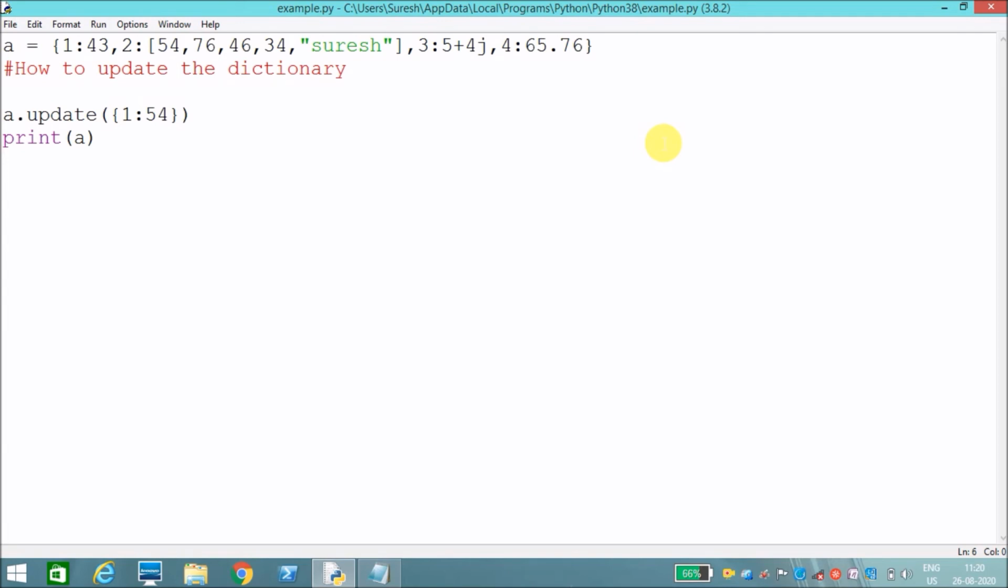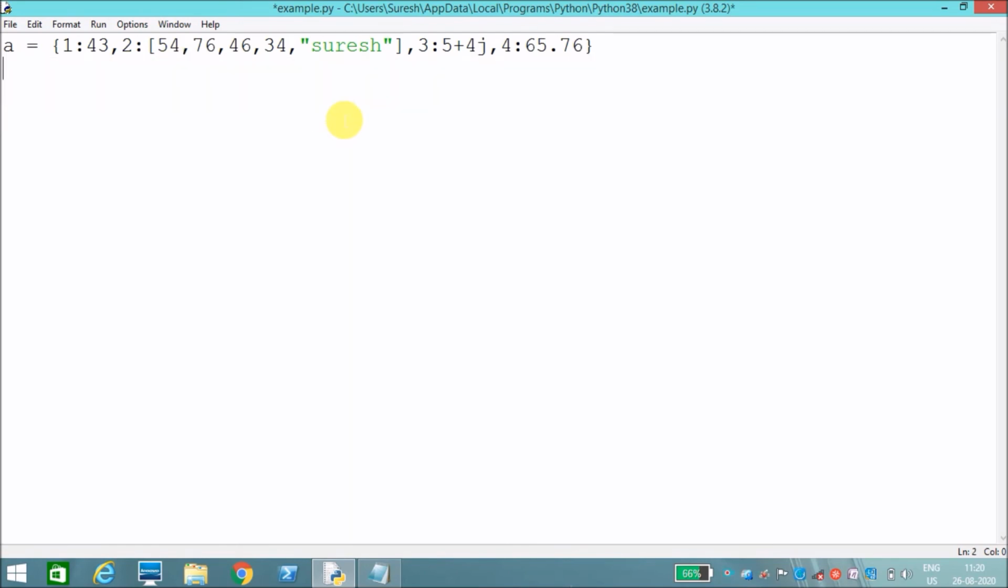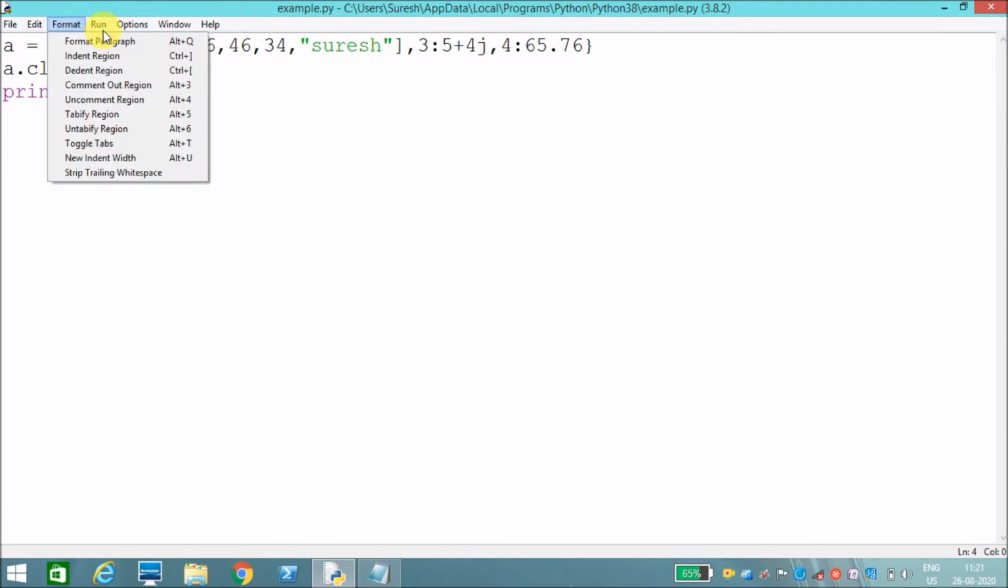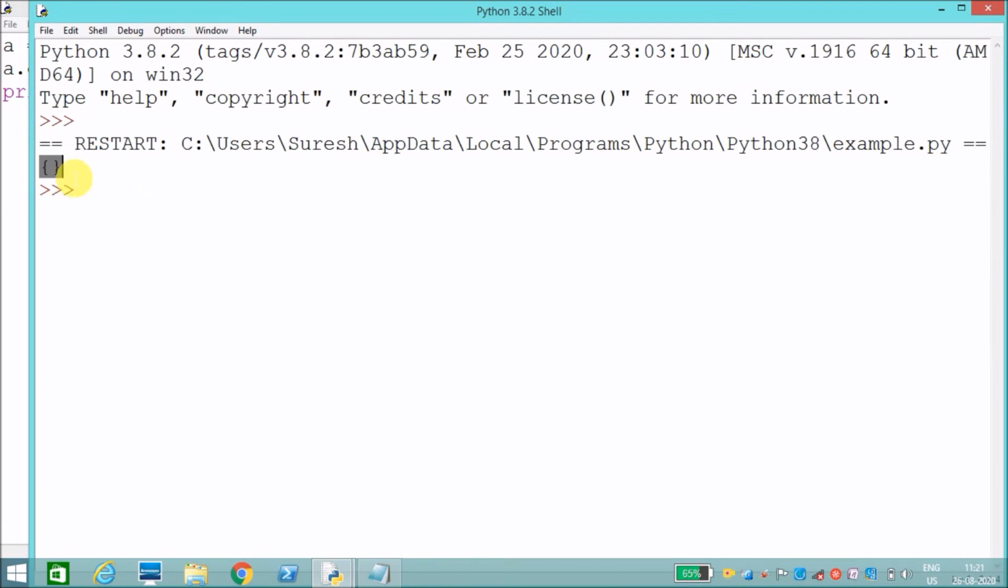Then, you want to delete an entire dictionary. Before that, you want to clear the dictionary. You don't want to delete the dictionary. For that there is a method called clear, a dot clear. It will clear the dictionary, and the result will be an empty dictionary. Now I will print a. I'll run this. See, the result is an empty dictionary.